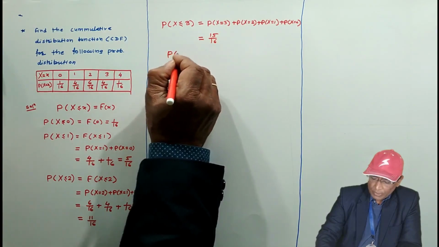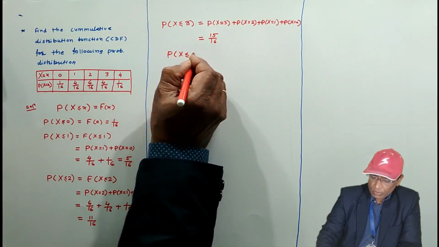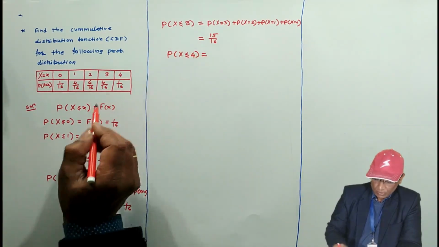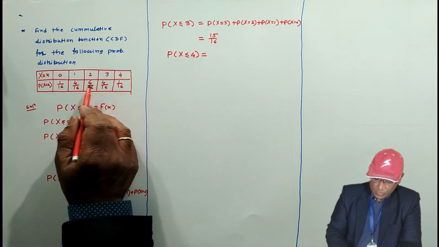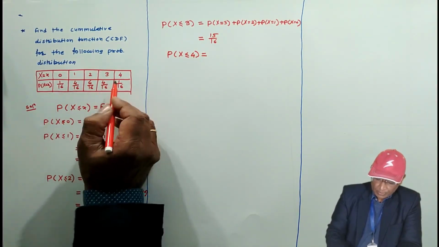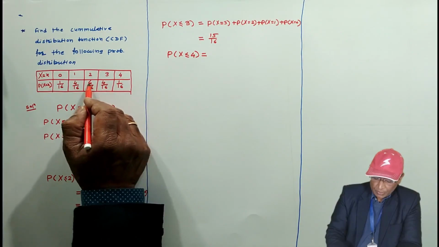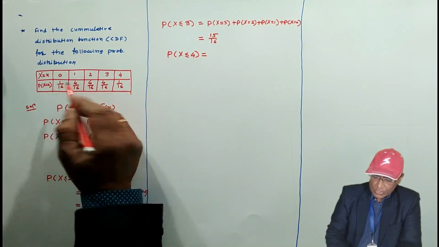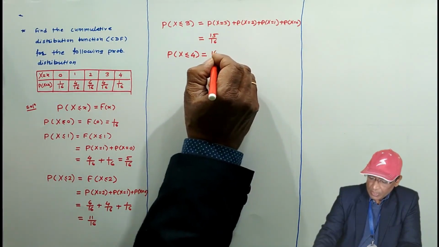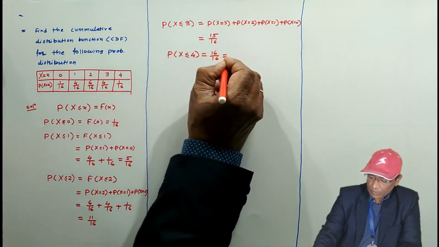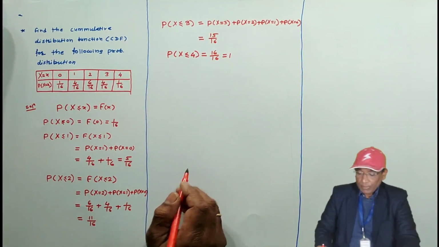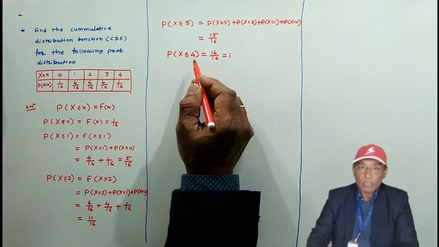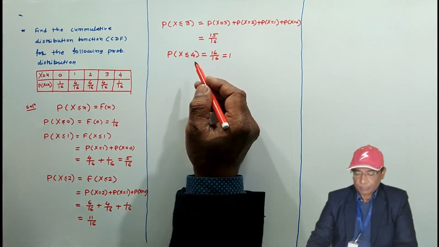Now, probability for x less than or equal to 4, I will write directly now. 1 by 16 plus this plus this plus this plus this. And it is 5 plus 6 is 11, 11 plus 15, 15 plus 1 is 16. It is 16 by 16, it is equal to 1. It means this P of x less than or equal to 4 is the total probability.